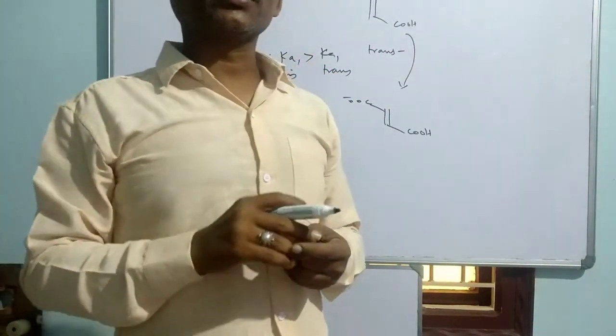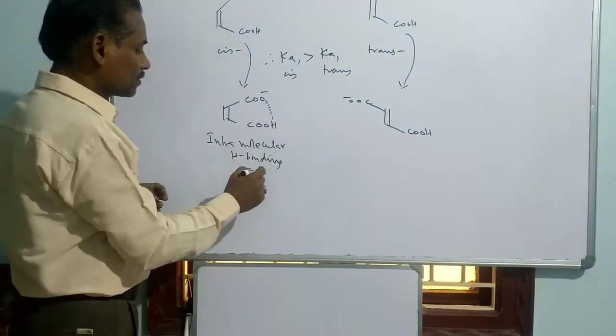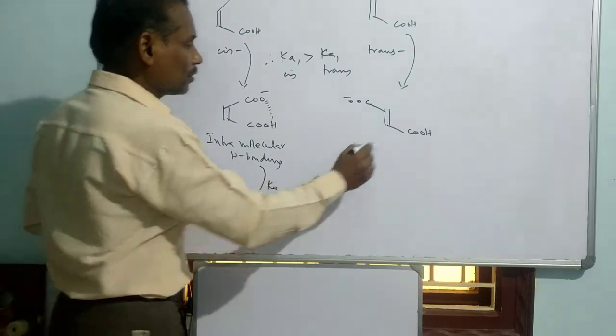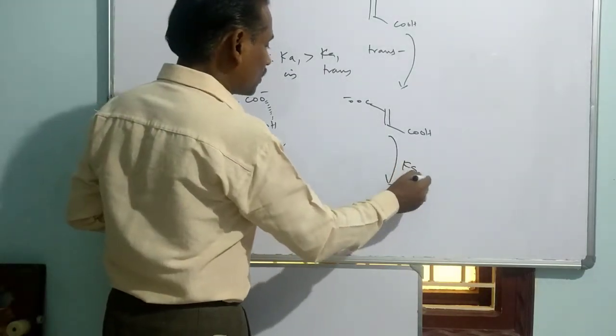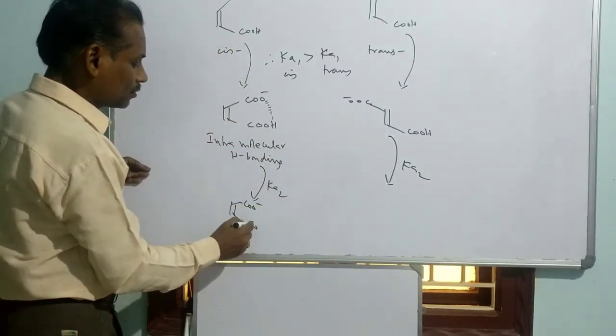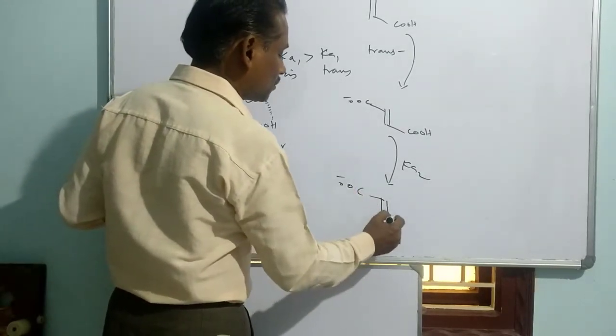Now let us think about ejection of the further proton. For the ejection of the further proton, the same reason explains the situation. When you think about Ka2, what will be the result here? The expected result is COO minus and COO minus.